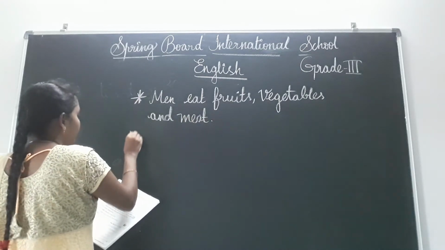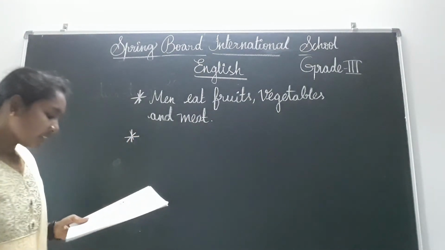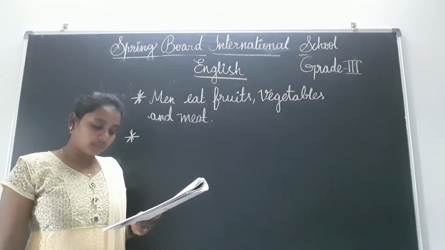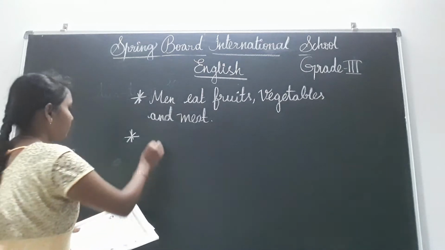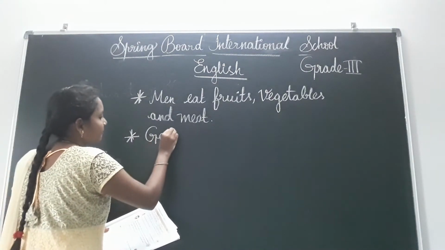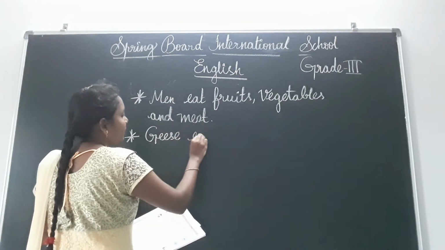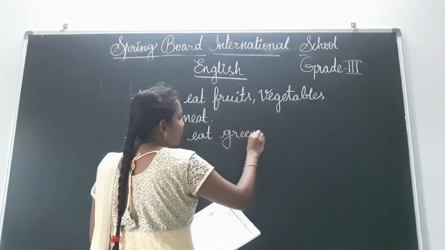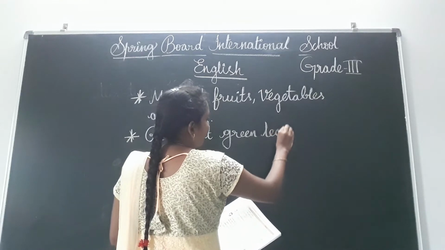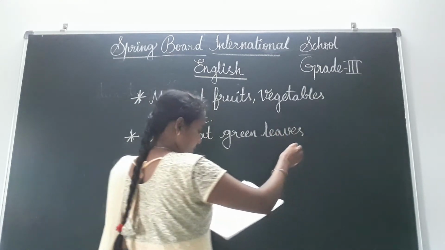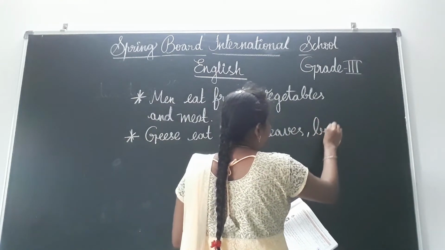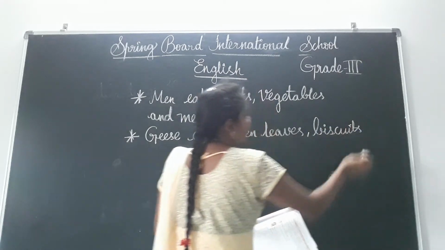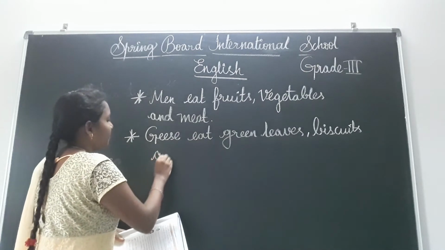Okay, next. See, geese eat green leaves, biscuits and bread.